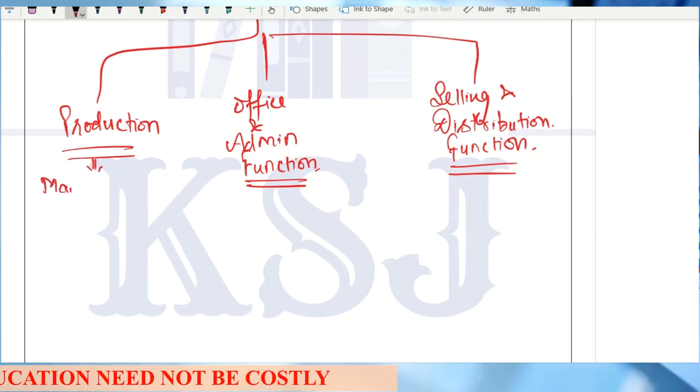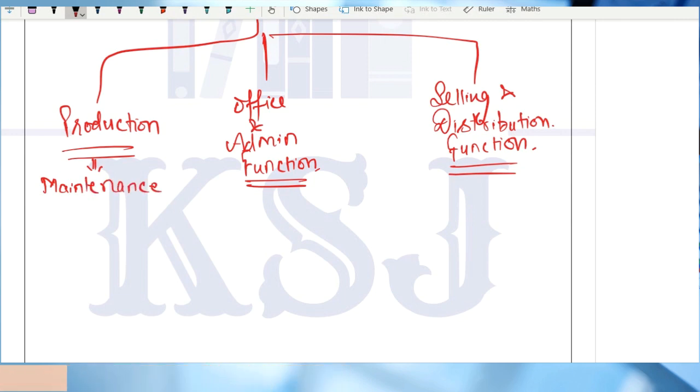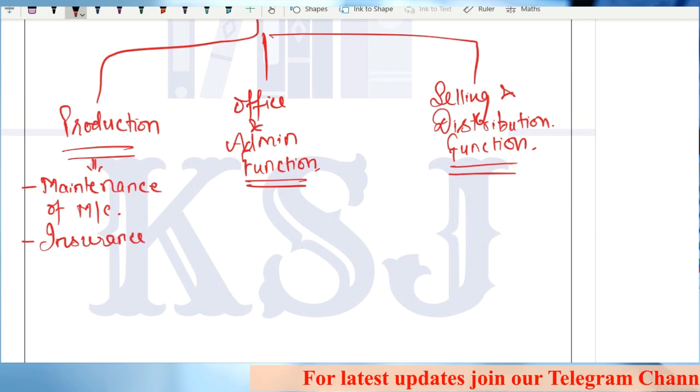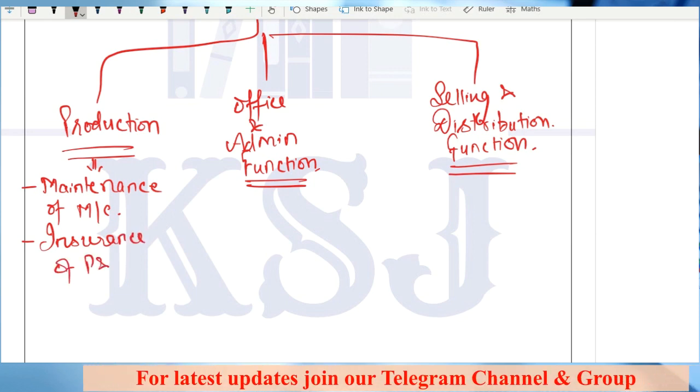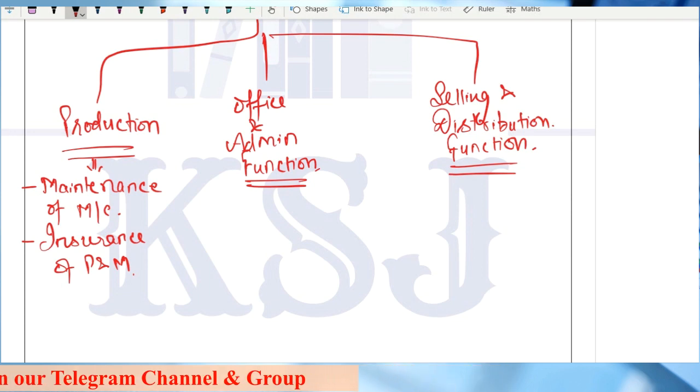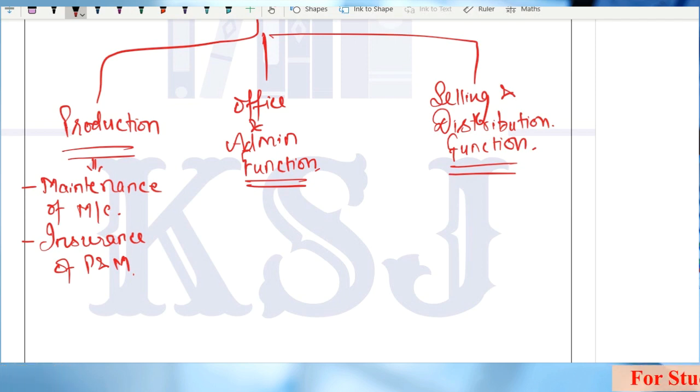Maintenance of plant and machinery. Other can be insurance of plant and machinery. Just analyze one thing. Can these costs be identified in one unit or not? This is the very basic rule, direct cost and indirect cost. If it cannot be identified in one unit, don't use that logic.